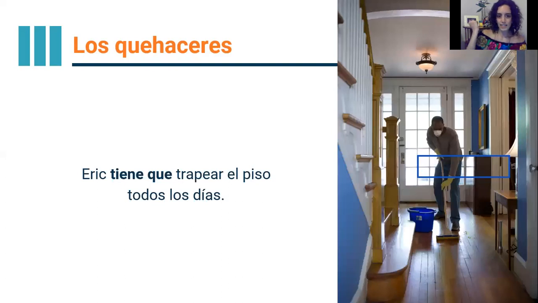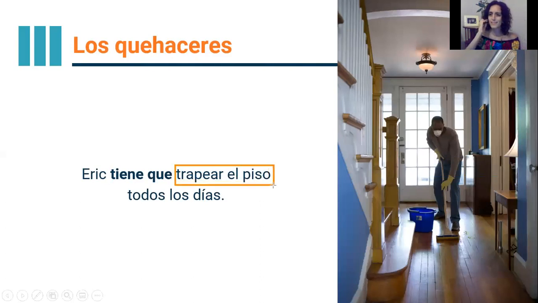Eric tiene que trapear el piso todos los días. Okay, Eric tiene que trapear el piso todos los días. So here we're talking about Eric, ¿verdad? So first we have this, trapear el piso. Based on this image, what does it look like Eric is doing? Trapear el piso. Looks like he has a bucket of water, right? Tiene agua. So it's not sweeping, but mopping. Muy bien. Trapear el piso is to mop the floor.